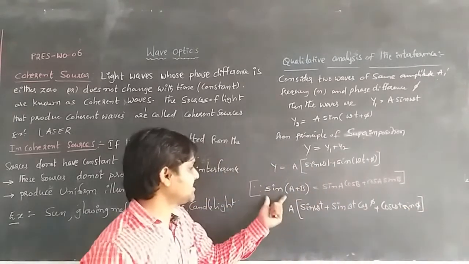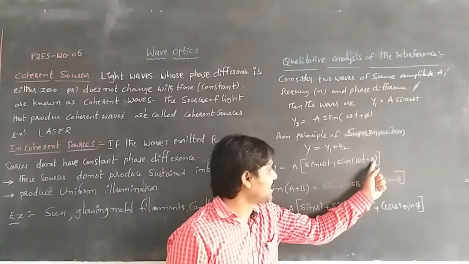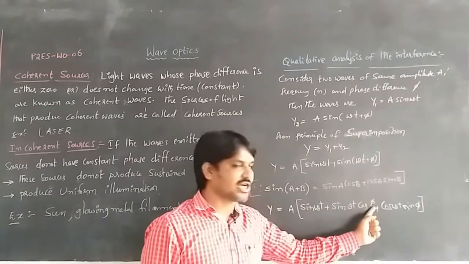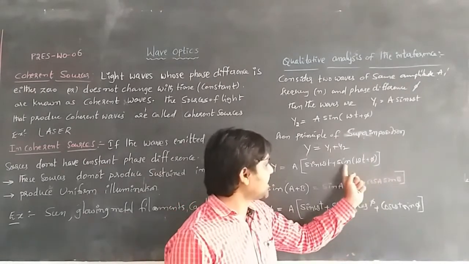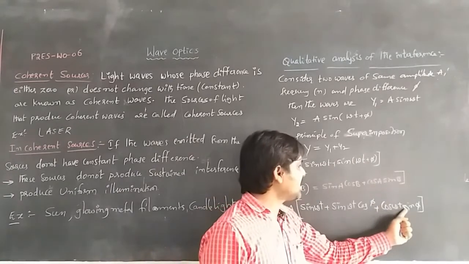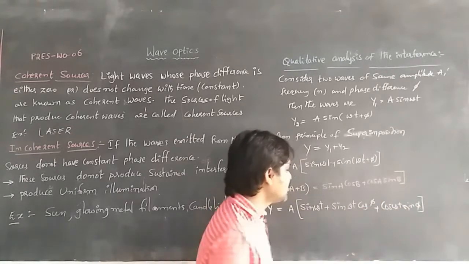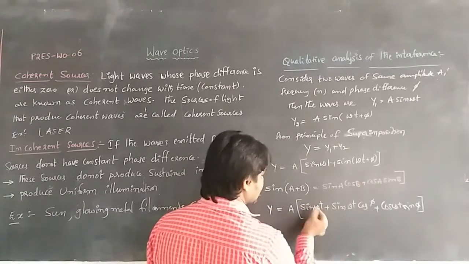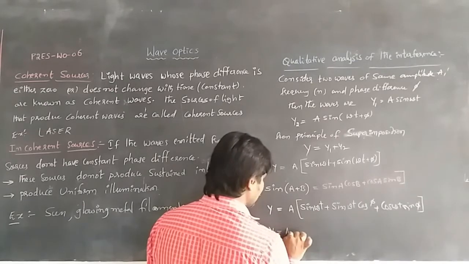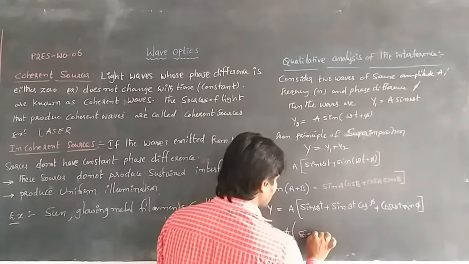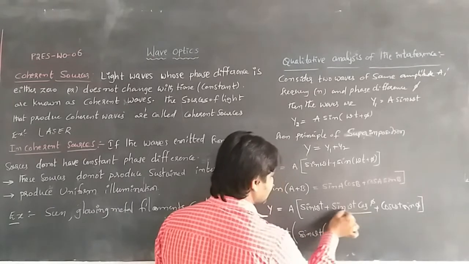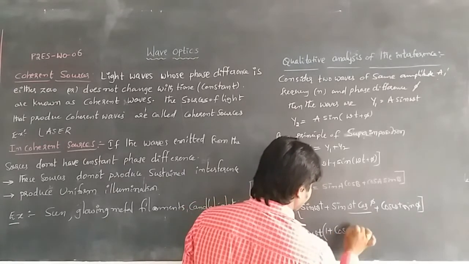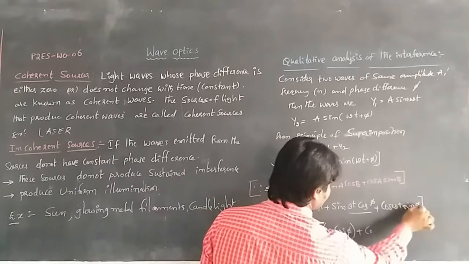This is the expansion of the equation sin(a+b). Sin a cos b plus cos a sin b, so sin a means sin ωt, cos b means cos φ, cos a means cos ωt, and sin b means sin φ. The sin ωt term is the same in two terms, so we take it outside: y = a[sin ωt (1 + cos φ) + cos ωt sin φ].